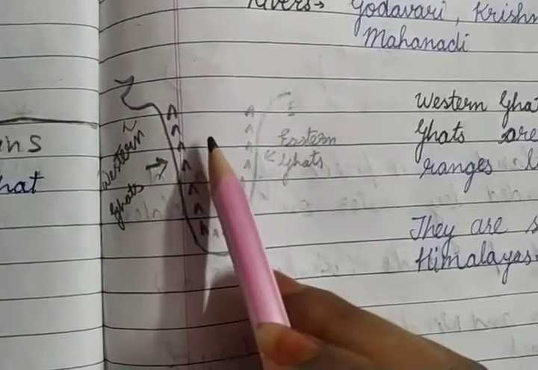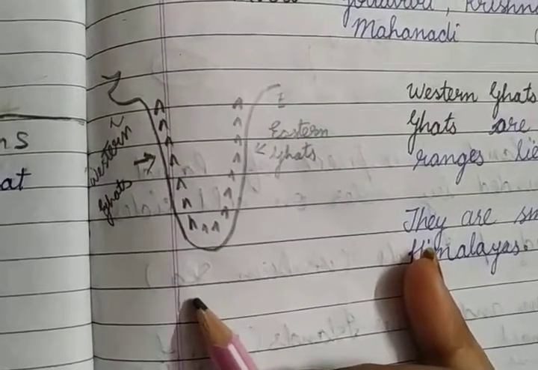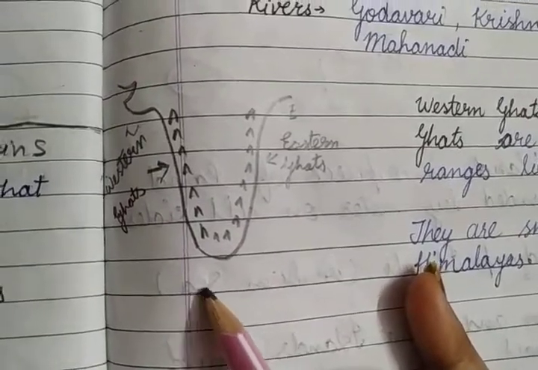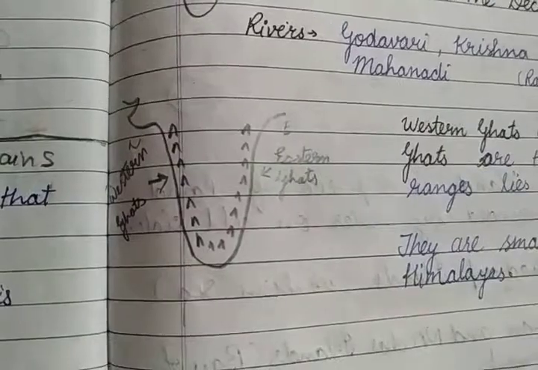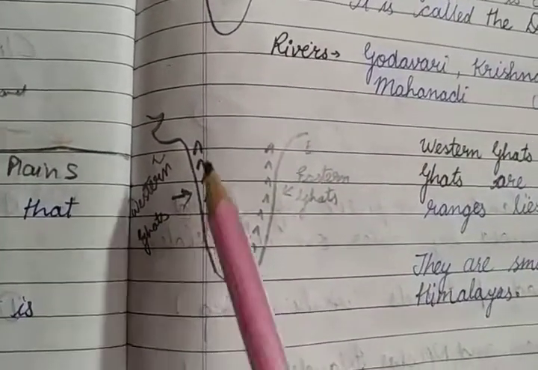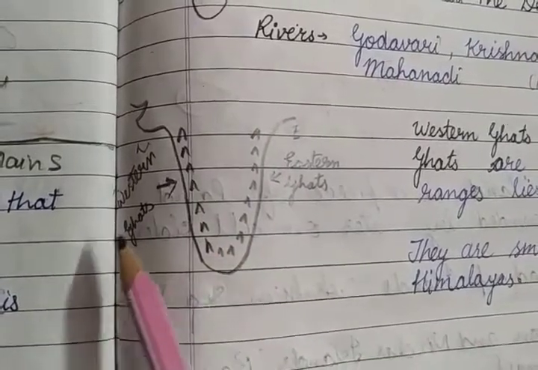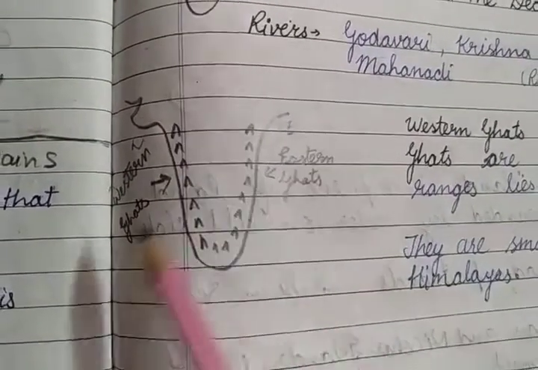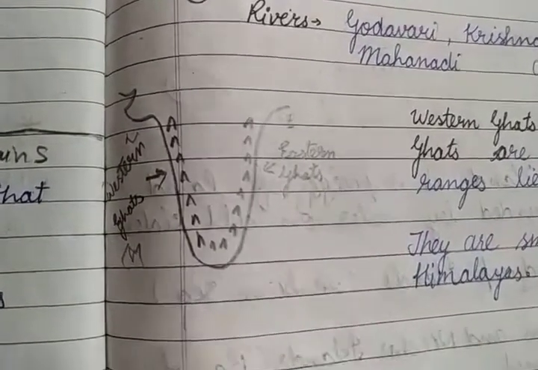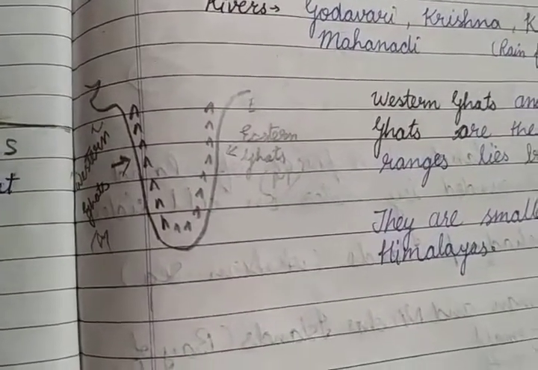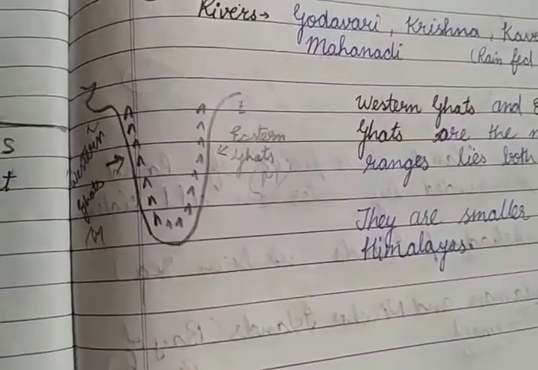They are not as high as the Himalaya mountains. ये Himalaya mountains की तरह तो high नहीं है, इनके ऊपर इतना snow ही नहीं है, but they surround the west and the east part of our country. Okay. So this is the Western Ghats and this is the Eastern Ghats. Okay. So what are western and eastern Ghats? They also are the mountain range. अब सवाई माधोपुर में भी तो एक माउंटेन रेंज है, आपको दिखती है ना, बहुत सारे माउंटेन्स हैं. फाइंड आउट द नेम ऑफ दैट एंड टेल मी.